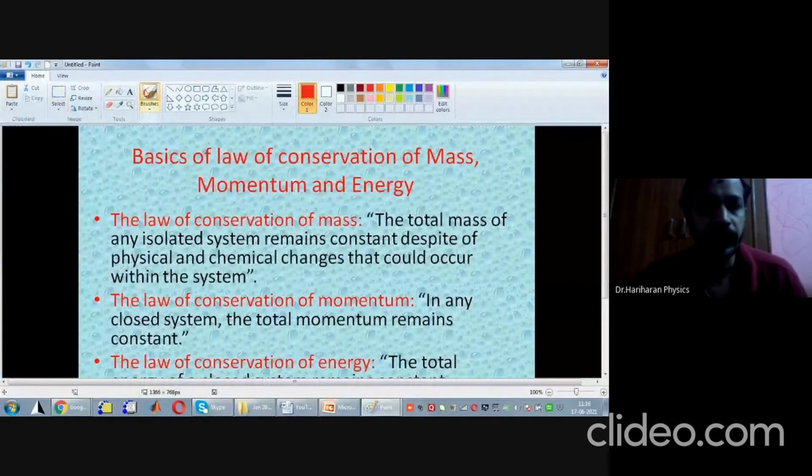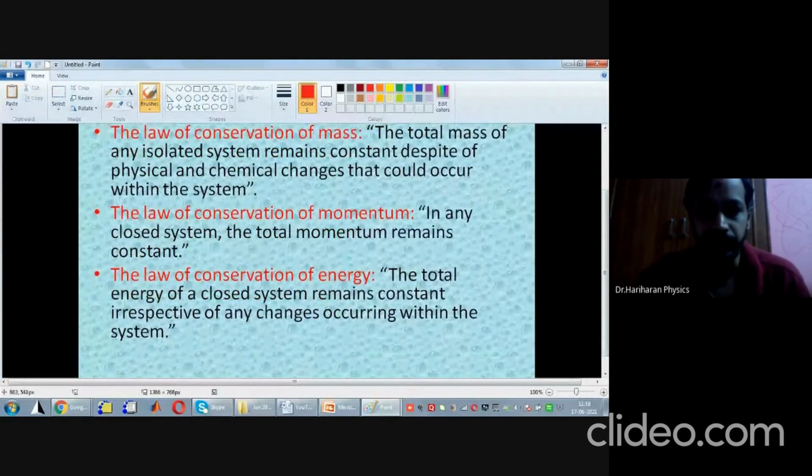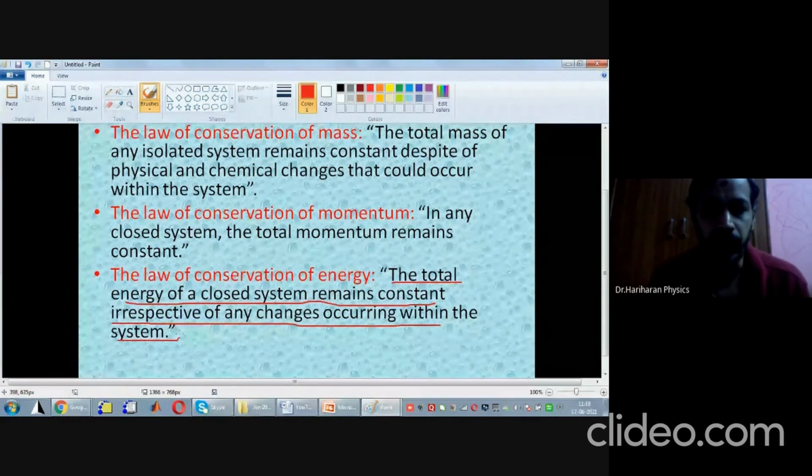What is the law of conservation of energy? In an isolated system, the total energy of the isolated system will remain constant even if there are changes occurring within the system. So for any isolated system, if the total energy of the system happens to be constant, then we call this the law of conservation of energy.